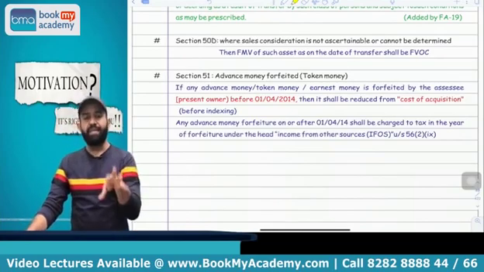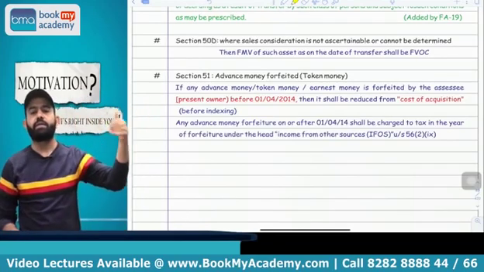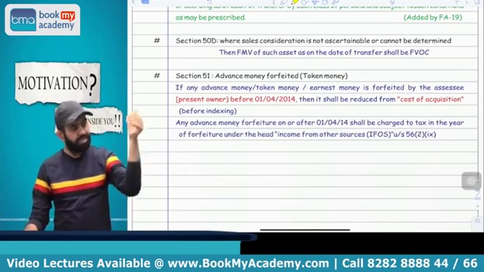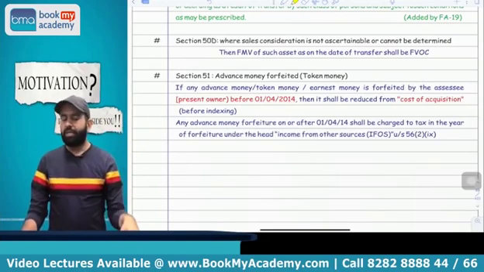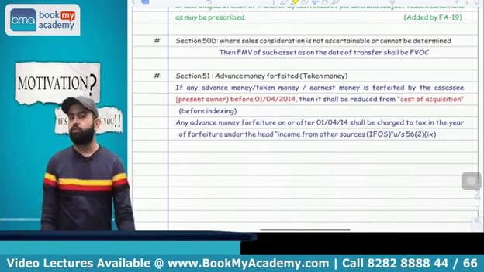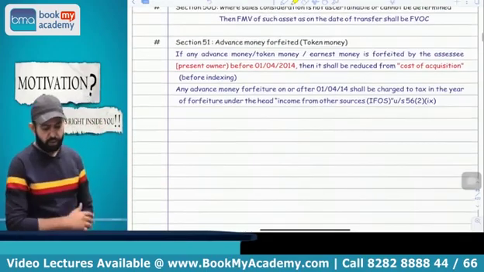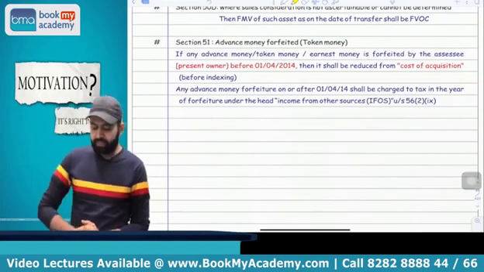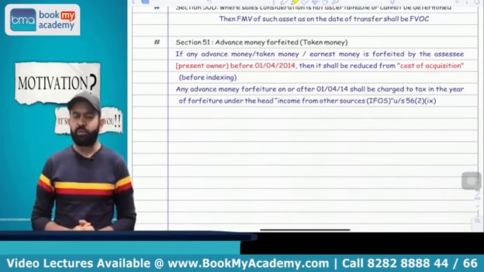So what is the normal consideration? Whatever you receive in return, the value of that thing is treated as consideration. But if consideration is not determinable, then the fair market value of the transferred asset will be treated as the full value of consideration. Now the next section is section 51, that is advance money forfeited, or you can say token money forfeited.